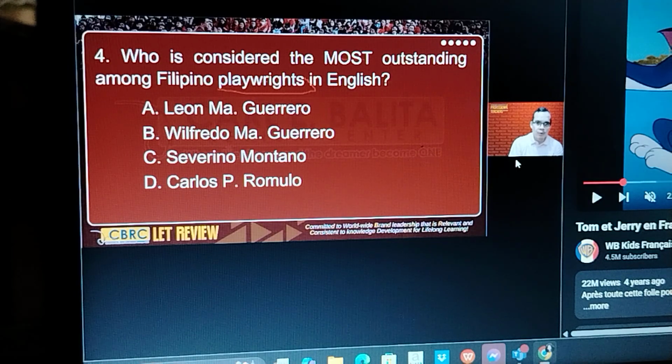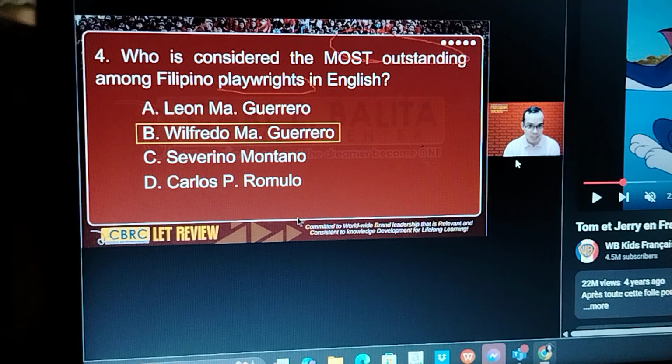So we can also say the most prolific playwright among Filipino playwrights. What is the correct answer? The correct answer is letter B, Wilfredo Maria Guerrero. He's the most prolific. He's the one with the most written plays among Filipinos in English. So that's why he is the correct answer here.